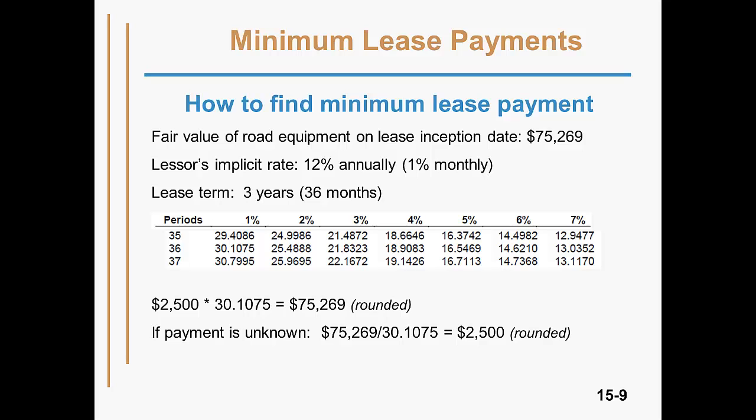Some payments are to be monthly, some annually. Some payments will be due at the beginning of the period, which is an annuity due, and some will be due at the end of the period, which is an ordinary annuity. Always make sure you convert an annual rate given into a monthly amount if needed.